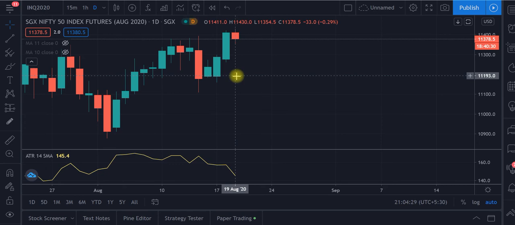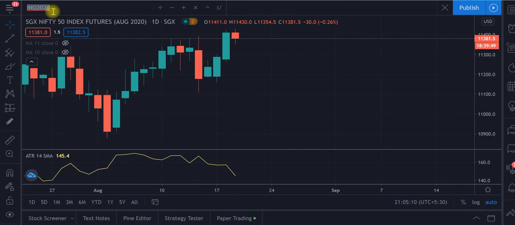The US stocks erased the gain after touching a record, as the US tension with China overshadowed strong home construction data. Then European indexes also turned negative, led by oil and gas stocks, as Brent crude has fallen sharply. So these are the few things which let the international market slip for now, and for that reason we have seen some fall in the SGX Nifty also. So let's see what happens tomorrow.